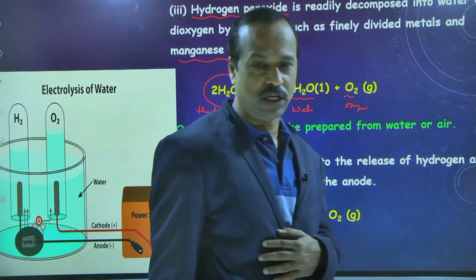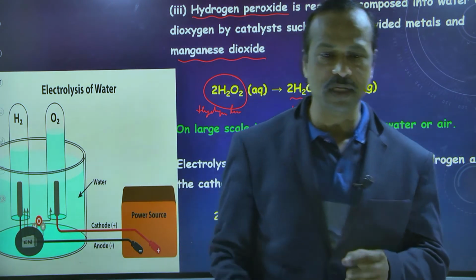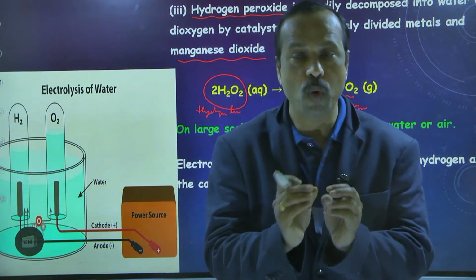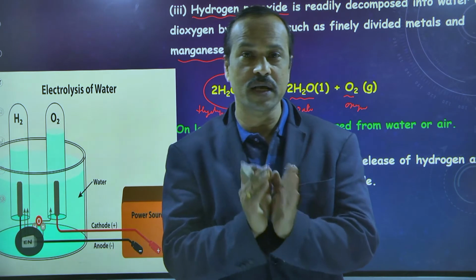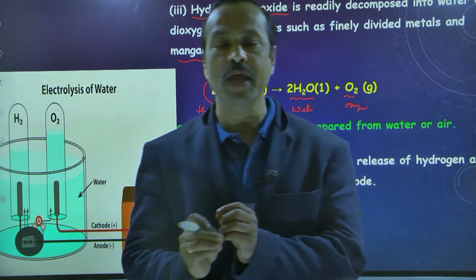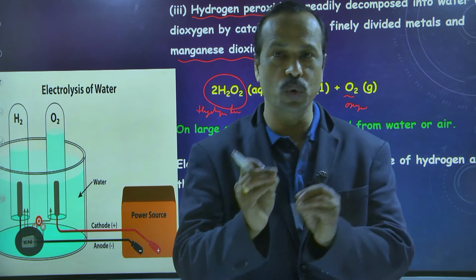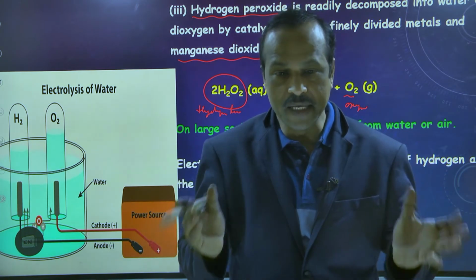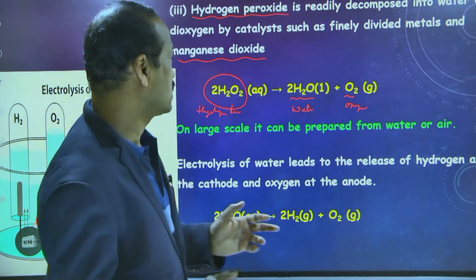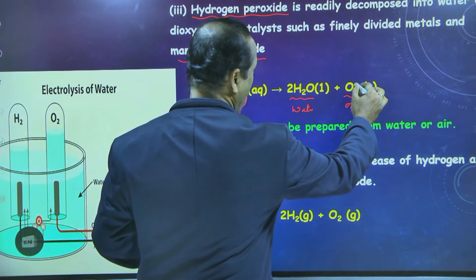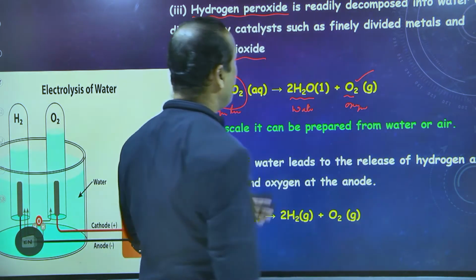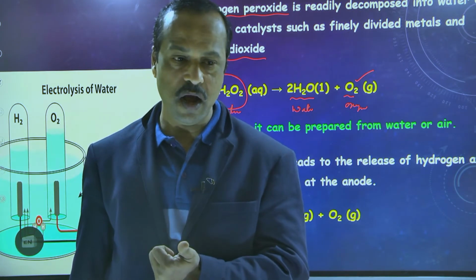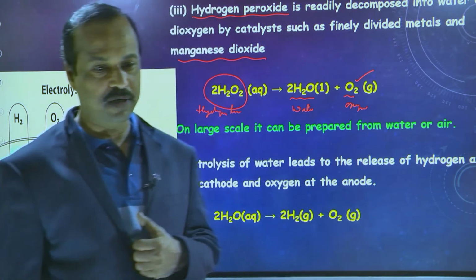In the presence of manganese dioxide, hydrogen peroxide, H2O2, decomposes. Water is H2O. Remember that. Water is H2O and hydrogen peroxide is H2O2. So when you take hydrogen peroxide, it decomposes in the presence of manganese dioxide into water and oxygen. So we are getting oxygen. Our topic is the preparation of oxygen. How can we prepare oxygen? This is the third method.